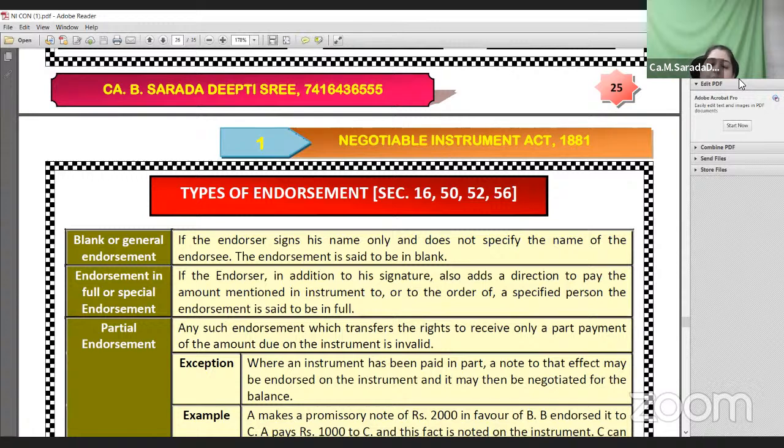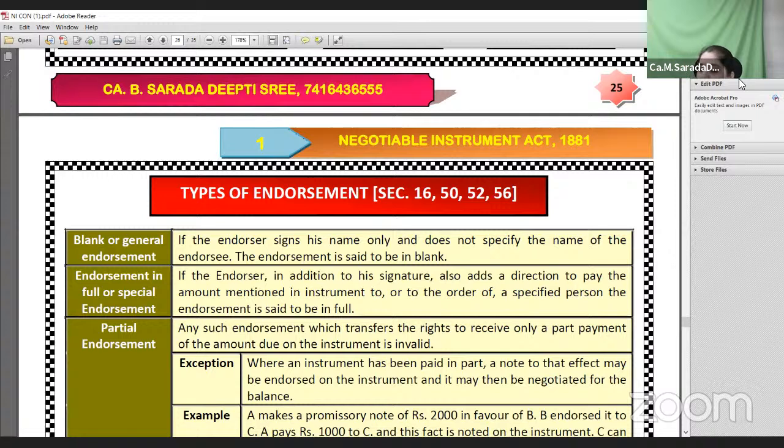Okay, so next, partial endorsement. Ma'am, is partial endorsement valid? No, generally in the Negotiable Instruments Act, partial endorsement is not at all valid. Suppose the value of the instrument is 2 lakh rupees. You cannot endorse the instrument for 80,000, or for 50,000. If you want to endorse, you should endorse for 2 lakhs completely.